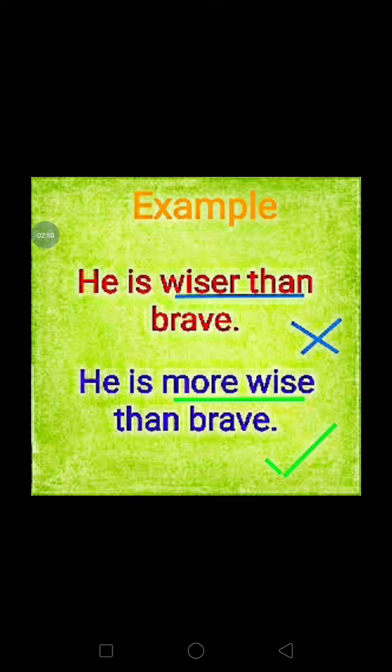These two qualities, these two adjectives, brave and wise, are used for the same person. So here we will not use wiser. We want to mean here that he is wise rather than brave. So he is more wise than brave. That is the correct form.